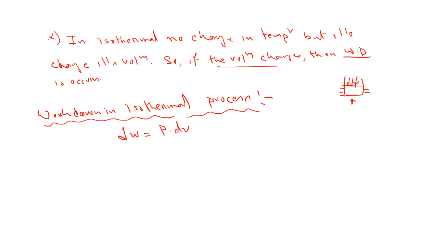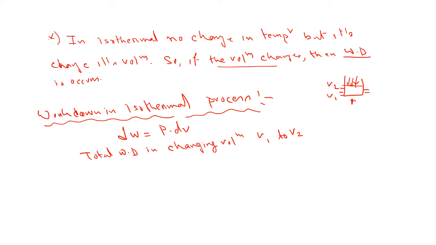That formula we already know and already discussed. Now suppose you consider volume V1 and volume V2. Okay, so what is the total work done in the change in volume V1 to V2, because now our aim is to find the work done in isothermal process.